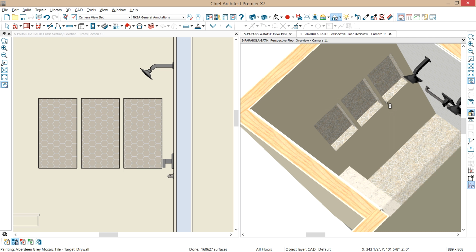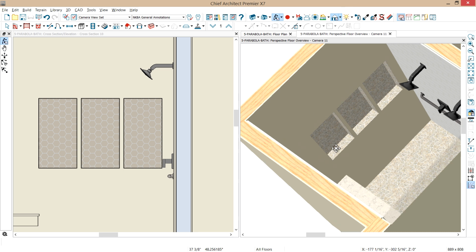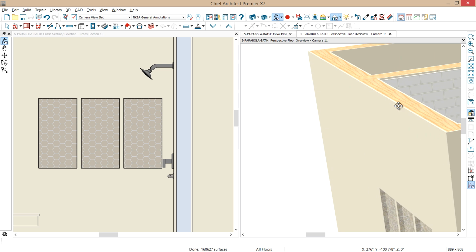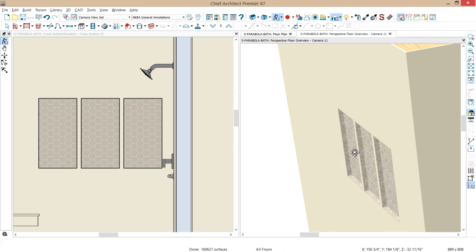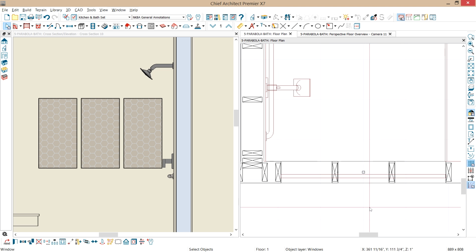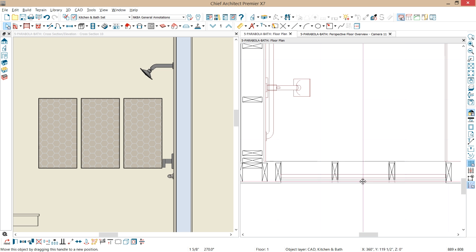Now, if we rotate around, let me just make sure this doesn't spin too much. What we need to do now is actually cover that area up. And so back in the plan view, I'm just going to make a copy of that polyline solid that we had. I'm going to press the tab key to get into it. Copy in place. And then I'm just going to now pull that back, and all I need to do is actually change the material.